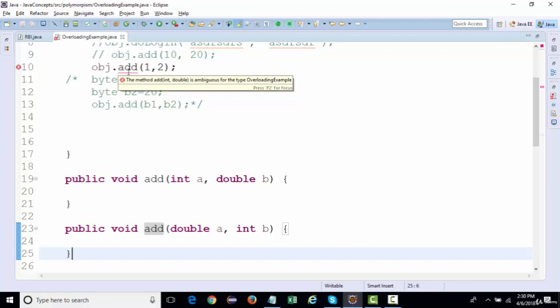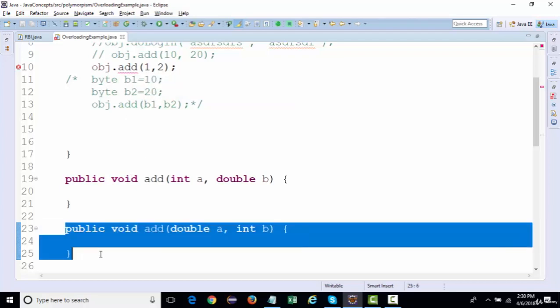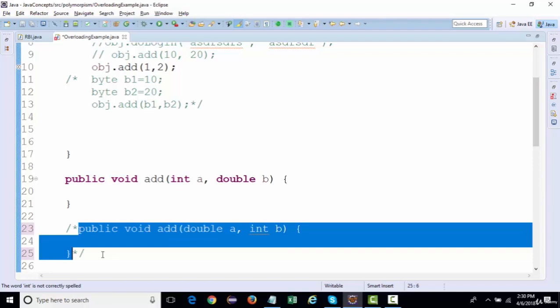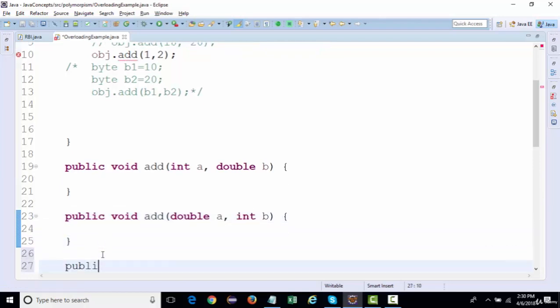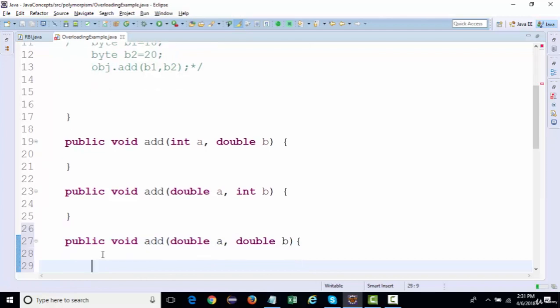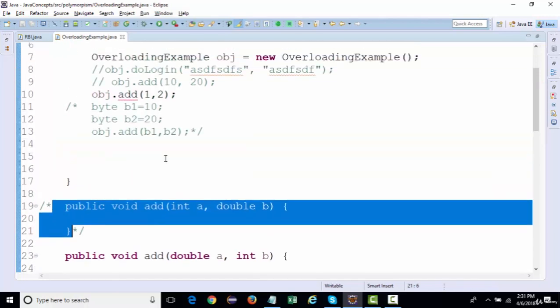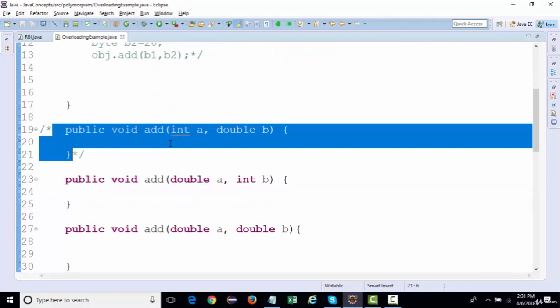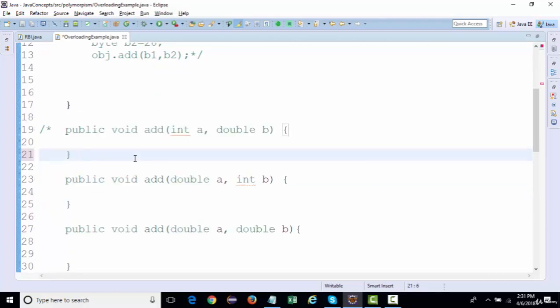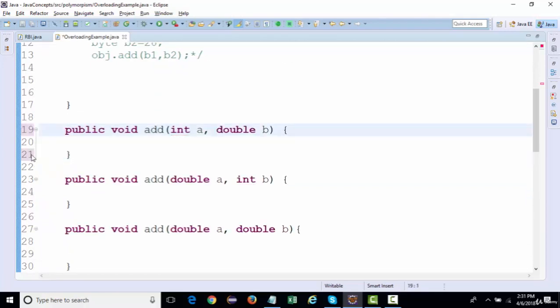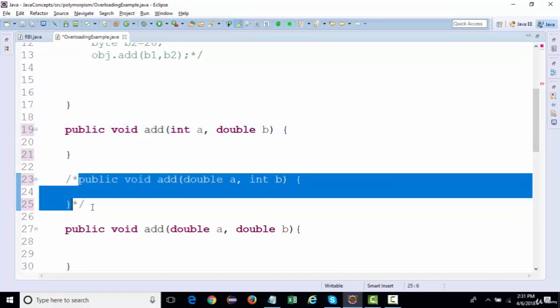So if I create something like double a and double b, and this time comment out the first one, see, the ambiguity is gone. It will accept it. And in the same way, if I comment out the second one, again it will accept it.